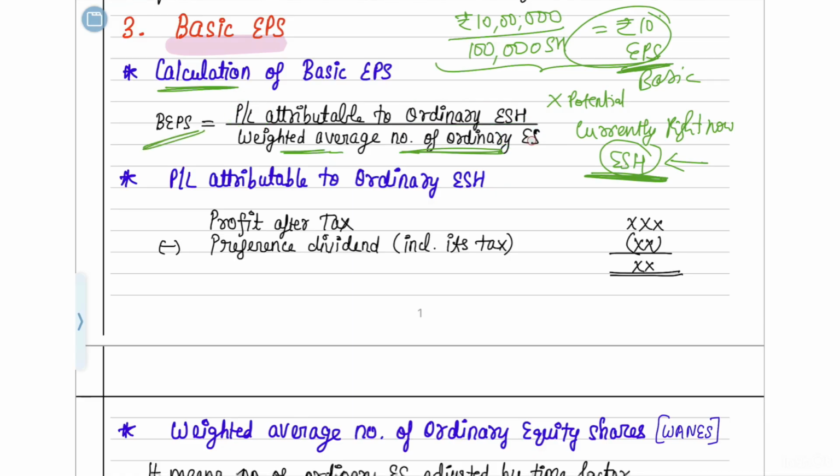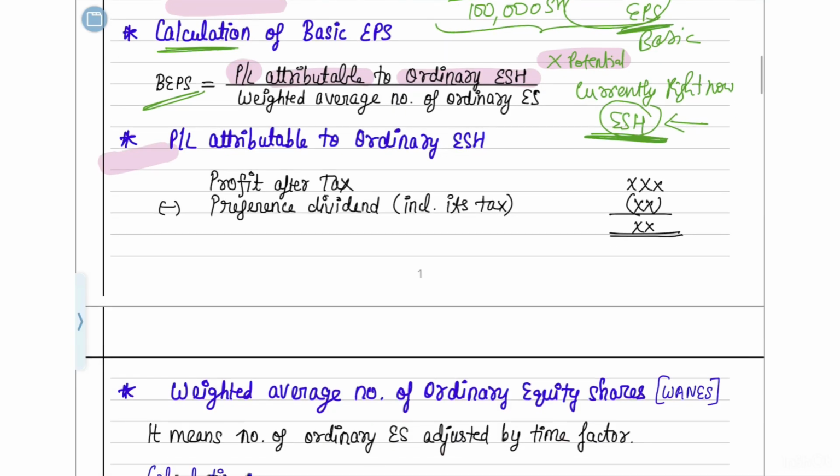Now we are going to understand the numerator and denominator in detail. How do you calculate the profit or loss attributable to the ordinary equity shareholders? Why is the word ordinary important here? Because it means it is not potential, it is a normal equity share. So first you find out the profit after tax: profit before interest and tax, minus the interest, minus the tax.